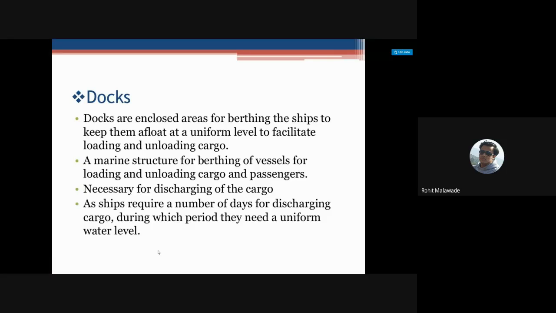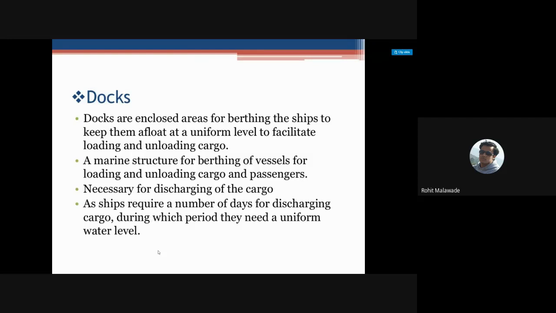The reason, as I have told you, is that if we have ships with a larger depth and there is a lesser quantity of water in the dockyard due to the reduction of water level, the ship may settle down and get lodged in the sand available at the bottom.